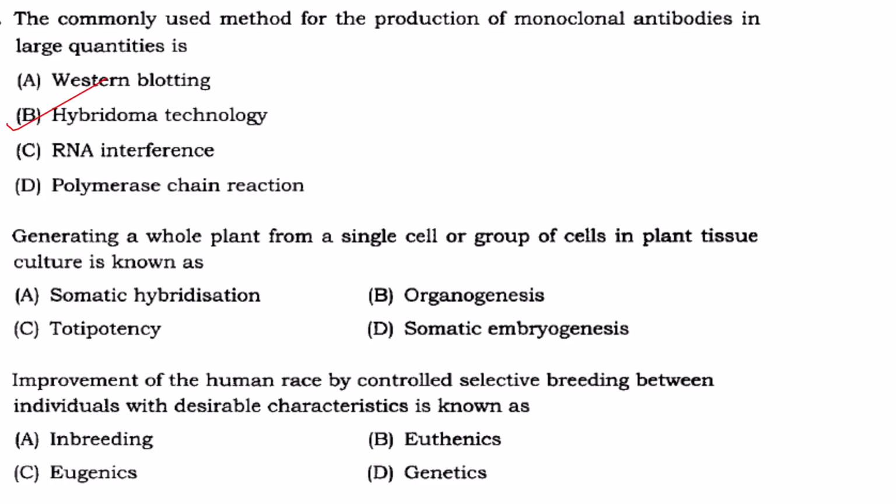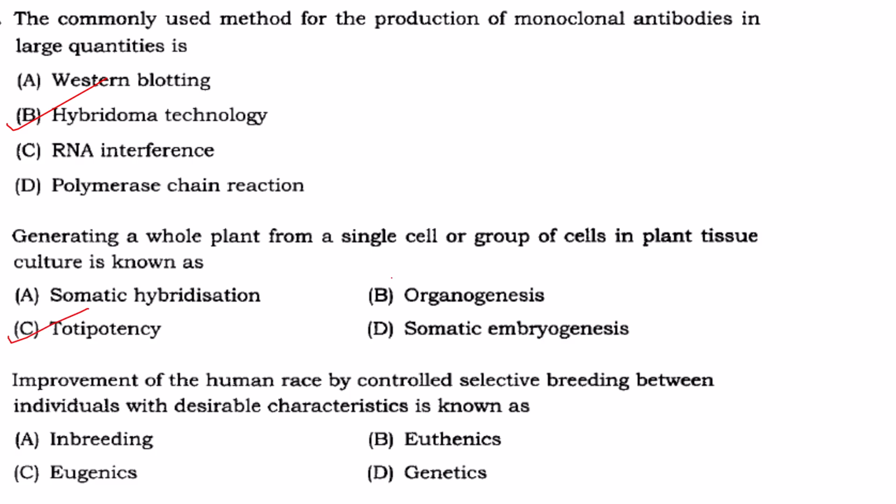What about RNA interference? It is for silencing specific genes to know what their function is. Polymerase chain reaction for amplifying DNA. Then generating a whole plant from a single cell or group of cells in plant tissue culture is known as, it is called totipotency.